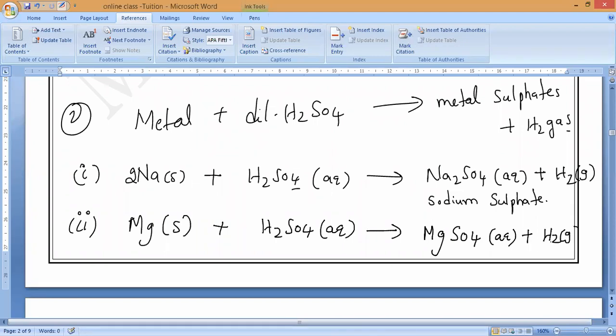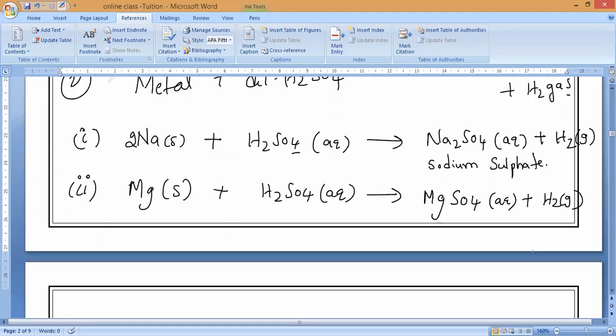Is it balanced or not? Tell me. It is balanced. Very good. Everybody respond, that is good. So magnesium reacting with sulfuric acid will give you magnesium sulfate plus hydrogen.